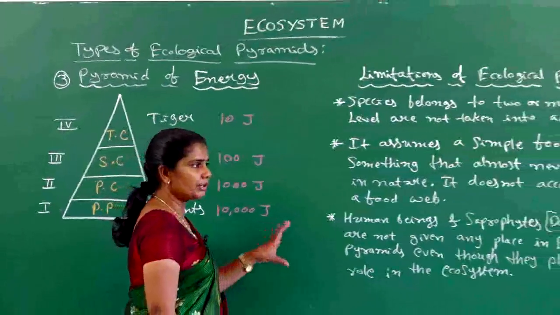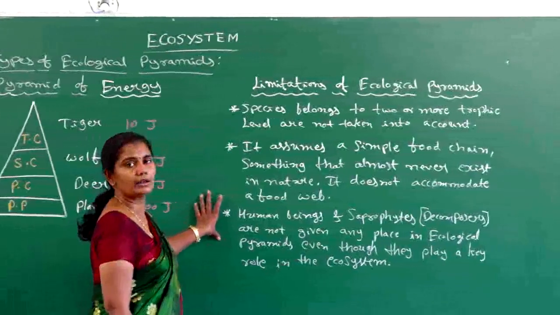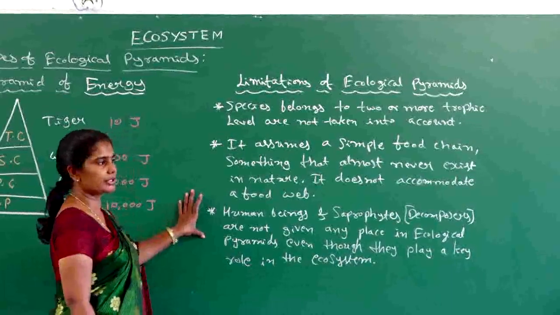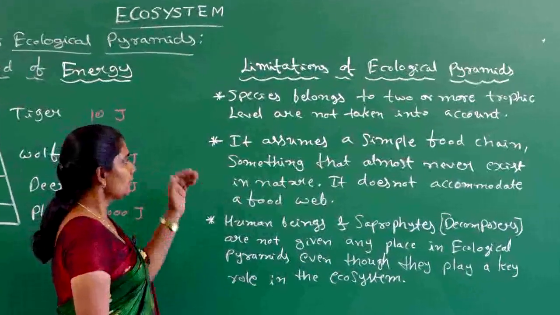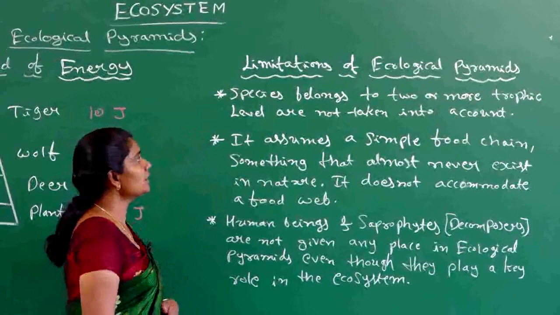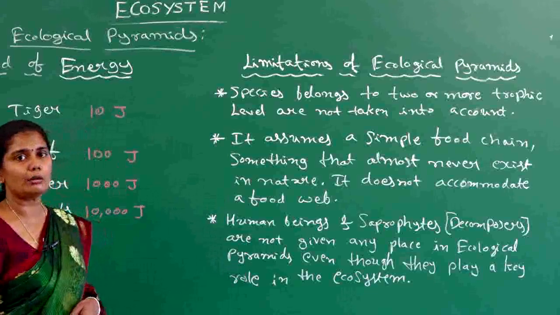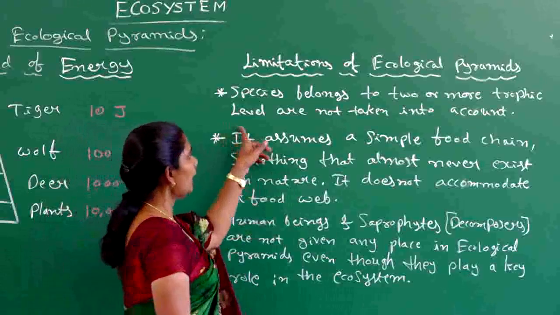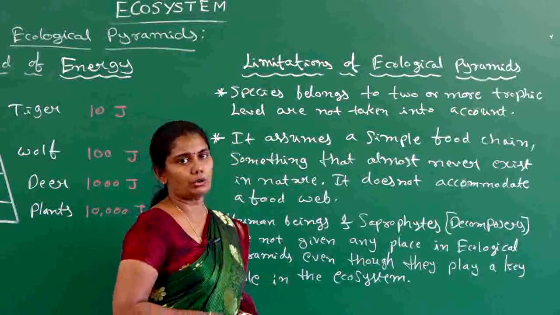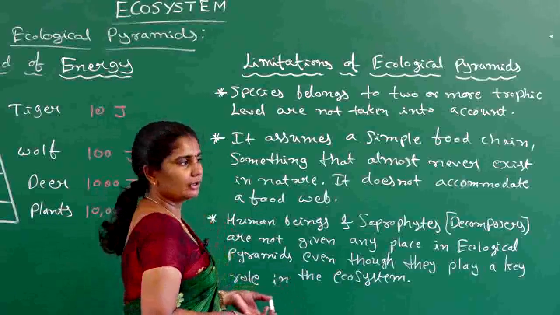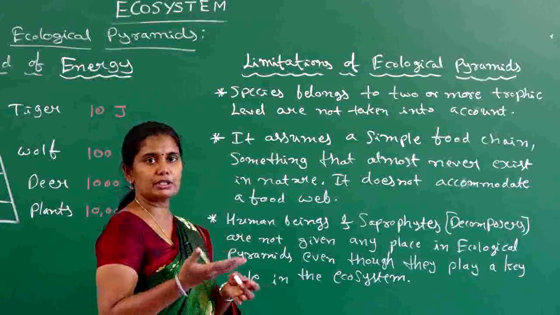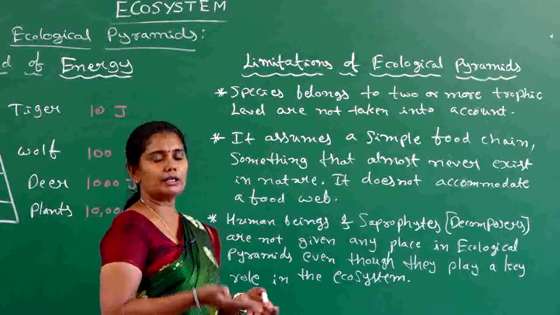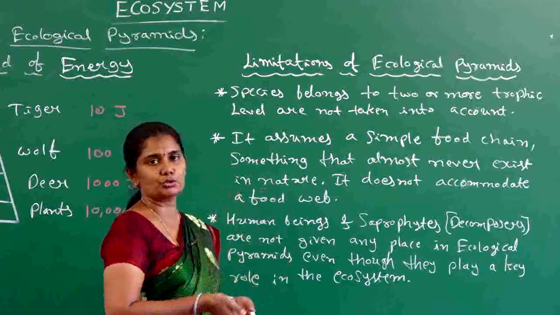Some limitations are there when ecological pyramids are used to represent ecosystems. The first one is that species belonging to two or more trophic levels are not taken into account. For example, as we said, some organisms occupy more than one trophic level. They may be present at the primary consumer level and may also be present at the secondary consumer level.